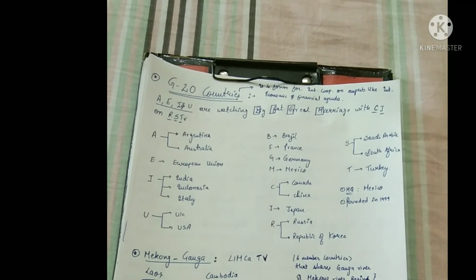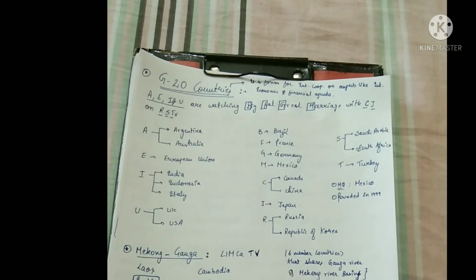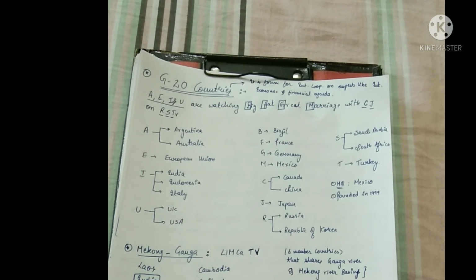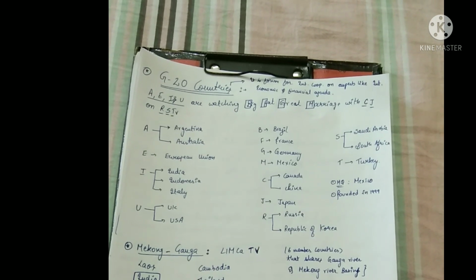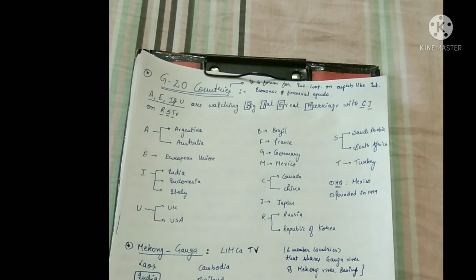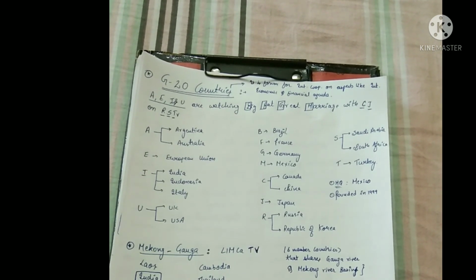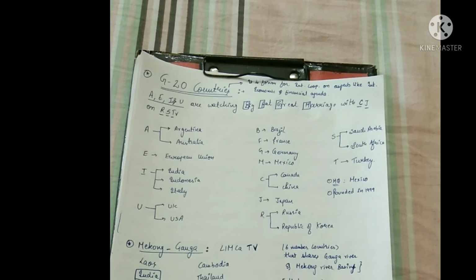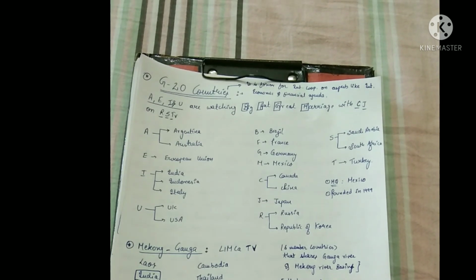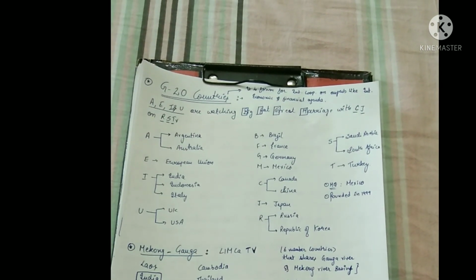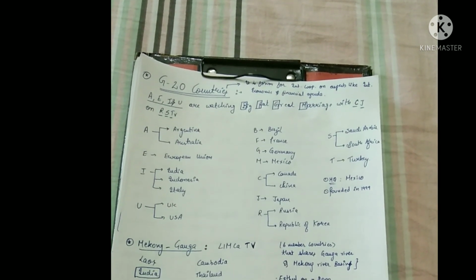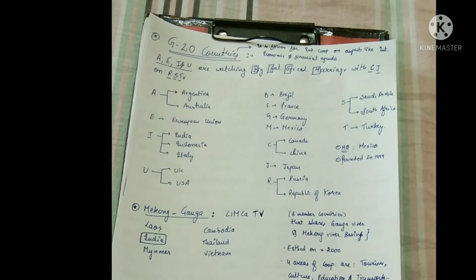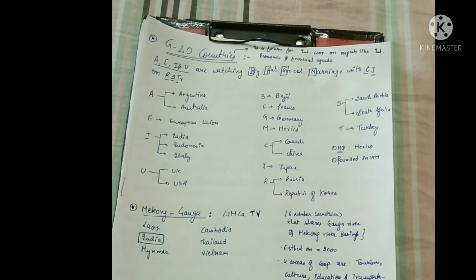B for Brazil, S for France, G for Germany, M for Mexico. C stands for 2 countries, which are Canada and China. And J stands for Japan, R for Russia, and another R for Republic of Korea. Please remember this is Republic of Korea. S stands for Saudi Arabia and South Africa. T for Turkey. I hope now there will be no confusion in G20 countries after knowing this trick. So please remember this trick. This is a unique one I have found.